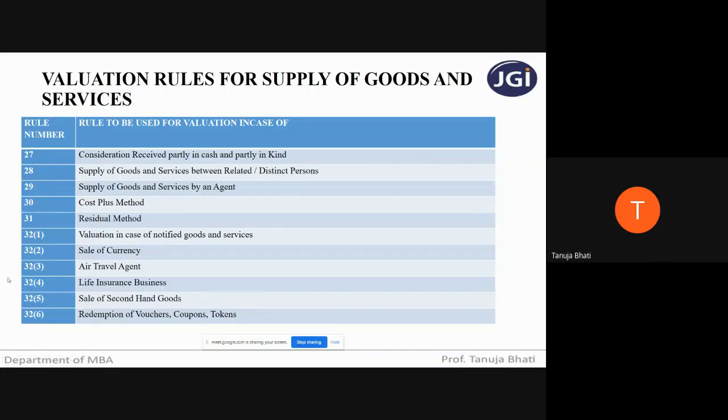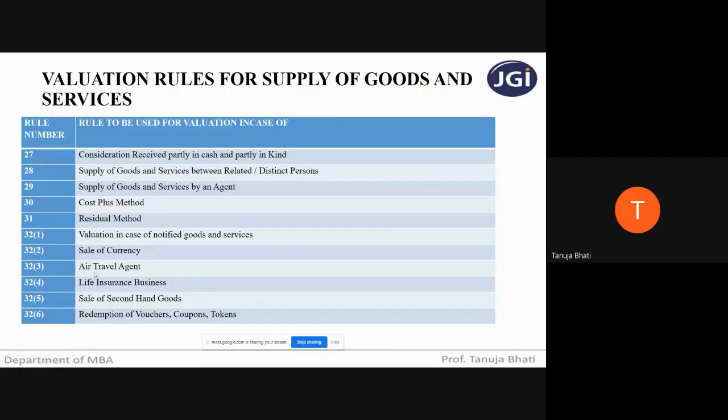Okay. Second, can anyone tell me how to value in case of an air travel agent? What are you going to check first? Which type of travel it is? Based on which type of travel, you are going to decide the value as per rule 32 sub rule 3.